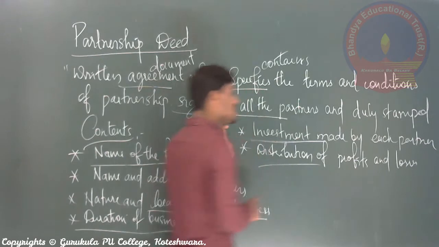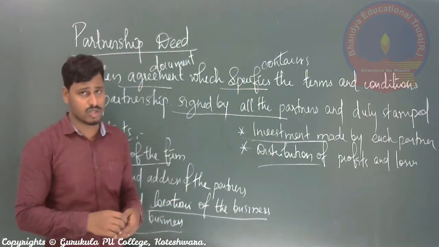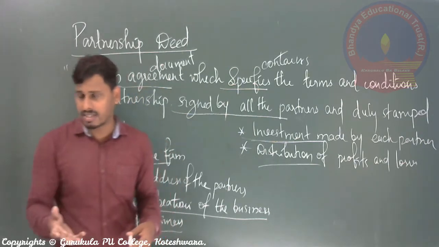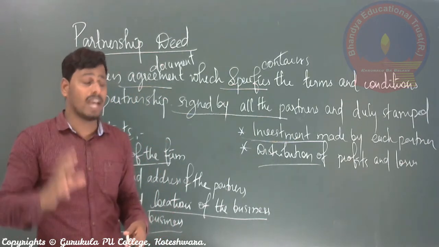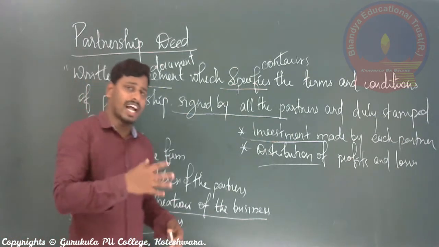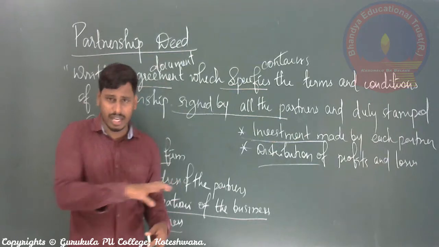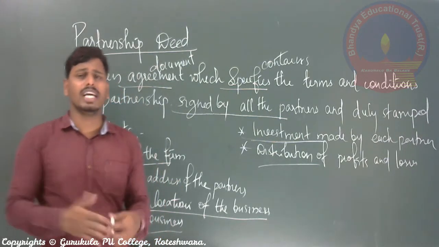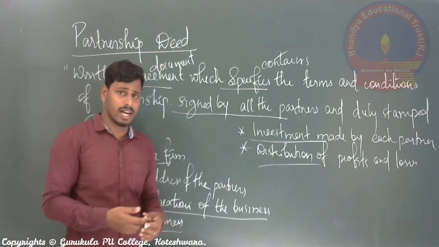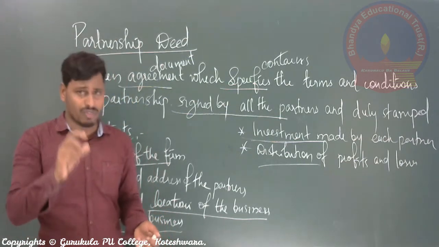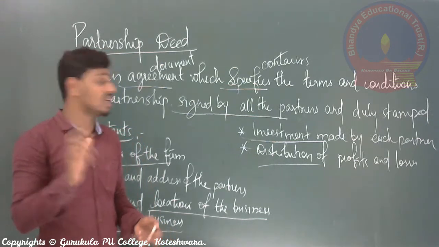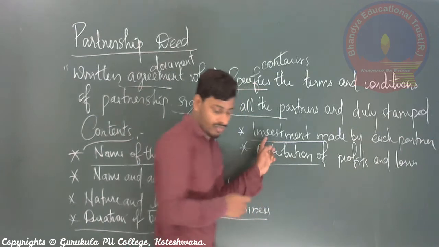Next is the distribution of profits as well as the losses, right? So as I told in the beginning, if they started a partnership business with no conditions, they share profit as well as losses equally, right? The amount of profit as well as losses taken by the partners may be different, or an unequal amount of profit or loss can be shared, right? What is exactly the amount of profit that goes to each partner every year? That ratio, that proportion has to be mentioned in the partnership deed.